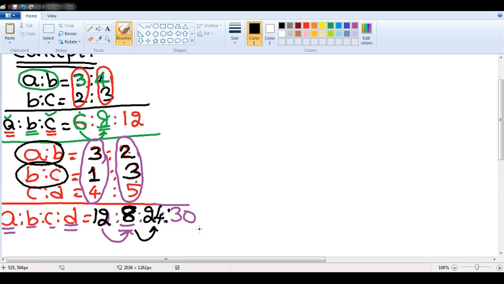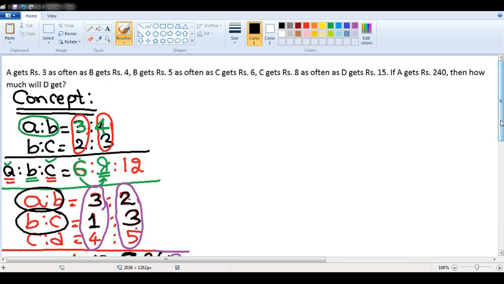Because this is not in simplified form, it is further simplified, sir. I hope it is clear. Now see here. Let us come back to the original question.